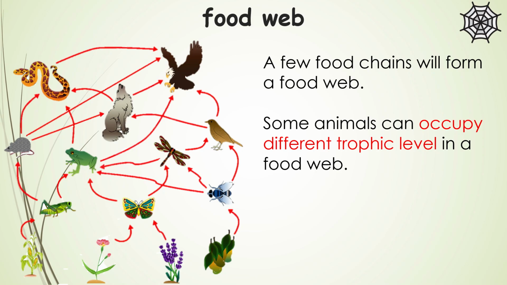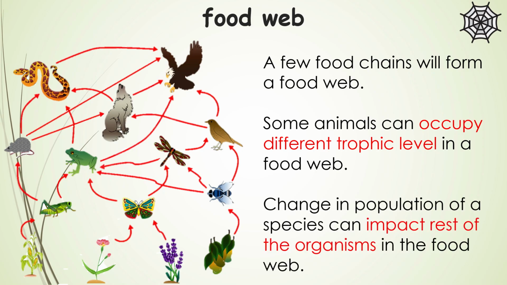You can also see how a change in the population of an organism can have an impact on the whole ecosystem. An increase in the population of grasshoppers can cause a decrease in crops, but will result in an increase in the population of frogs and rats as they have more food available. An increase in the frog population can cause a decrease in butterflies and dragonflies.